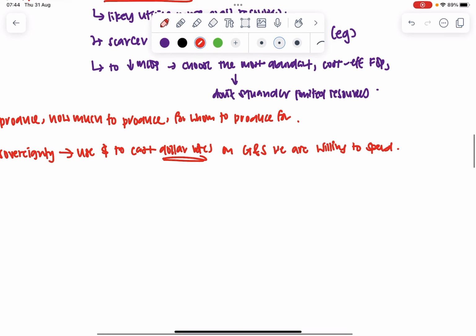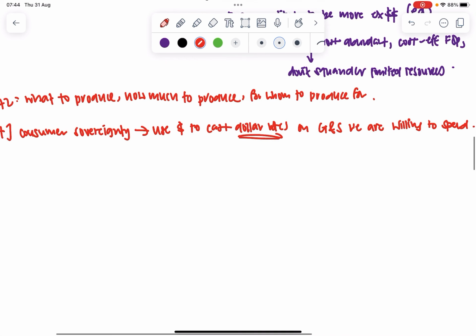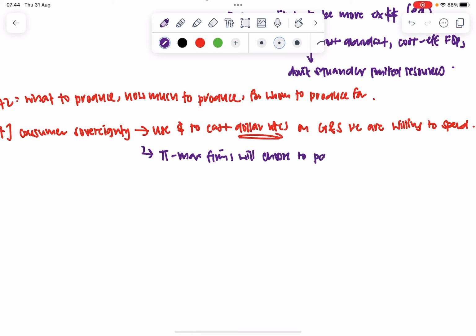As a firm, when I see what consumers are willing to spend on, I will produce the goods that you want because I want to maximize my profits. What's the point of me producing something that nobody wants? So profit maximizing firms will choose to produce goods and services which consumers are willing and able to spend on.